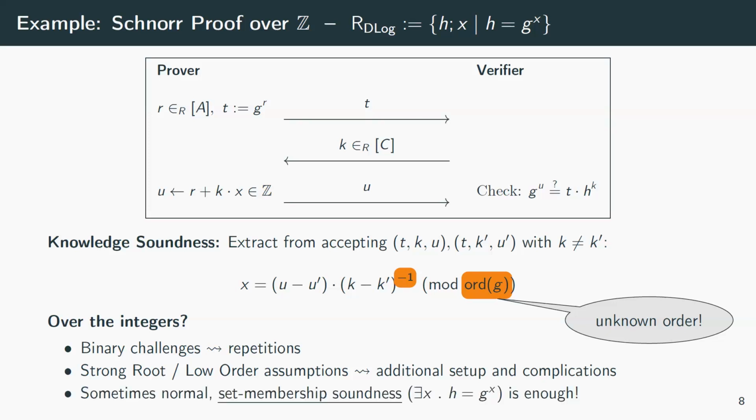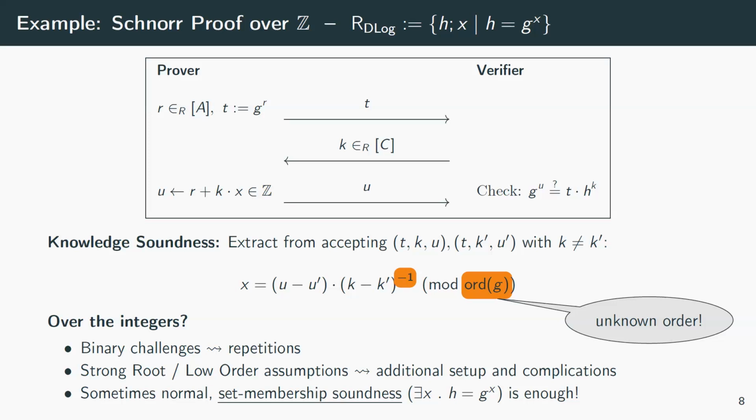Now, in our setting, we observed that for most of our cases, set membership soundness, so just existence of a witness, is actually enough. And we don't necessarily need to extract the witness. So compared to prime orders, the statement might seem trivial, because in a prime order group, you can often say, oh yes, h is indeed a member of the group generated by d. So why a zero knowledge proof? Well, in this class group setting, it's a bit more tricky.